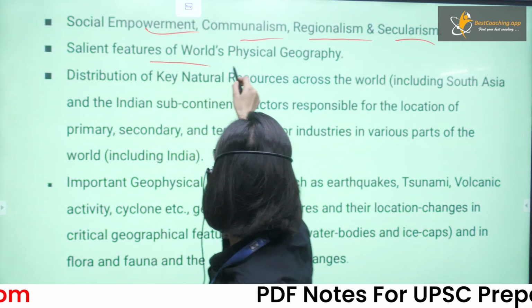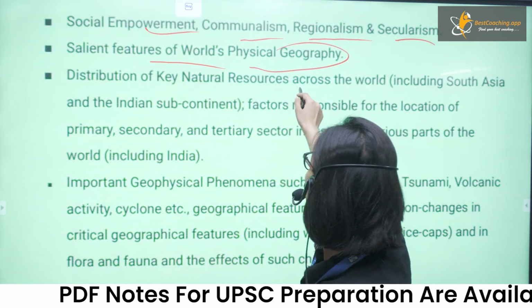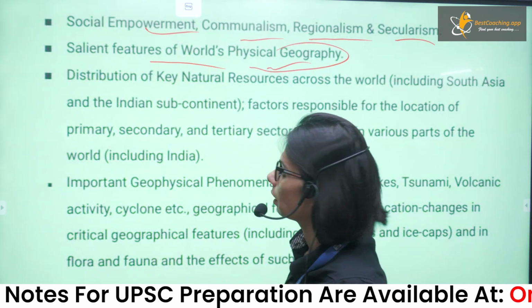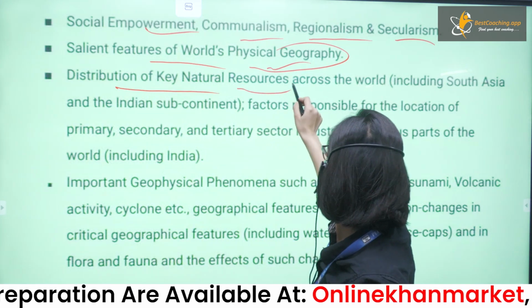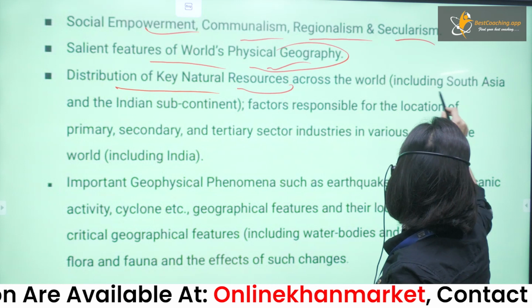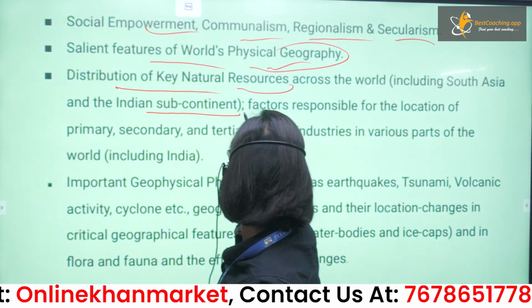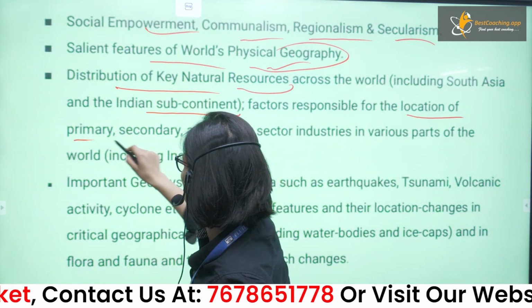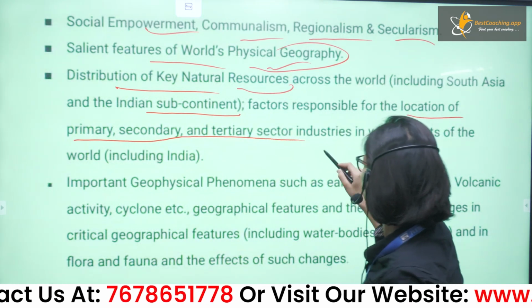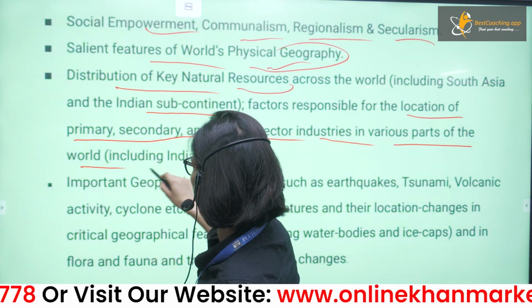And now it's the geography part. So salient features of physical geography and distribution of natural resources across the world, including South Asia and the Indian subcontinent, factors responsible for location of primary, secondary, and tertiary sector industry in various parts of the world, including India.